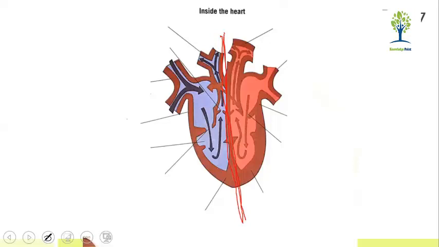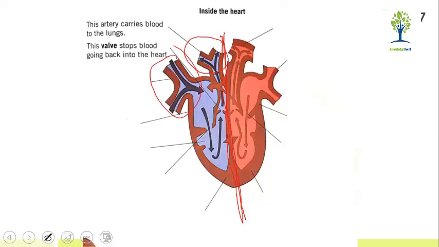Now we will start from the top. This is what is called an artery. This artery is responsible for carrying blood from the heart to the lungs. The deoxygenated blood is moving through this artery to the lungs. Now these are the biggest arteries. What are they there for?